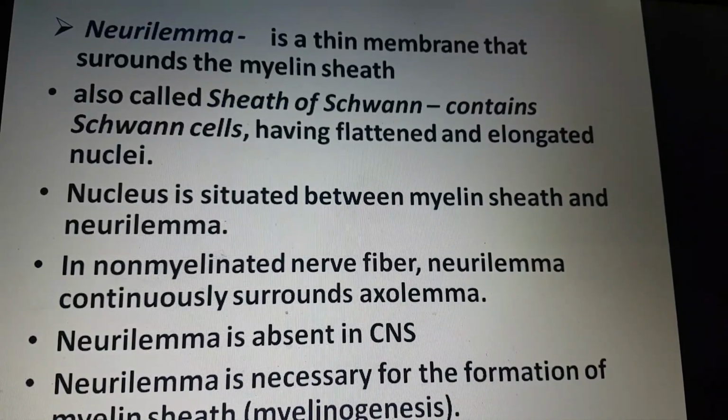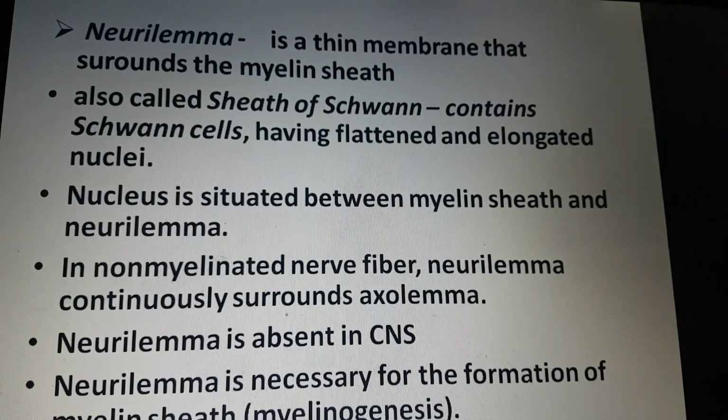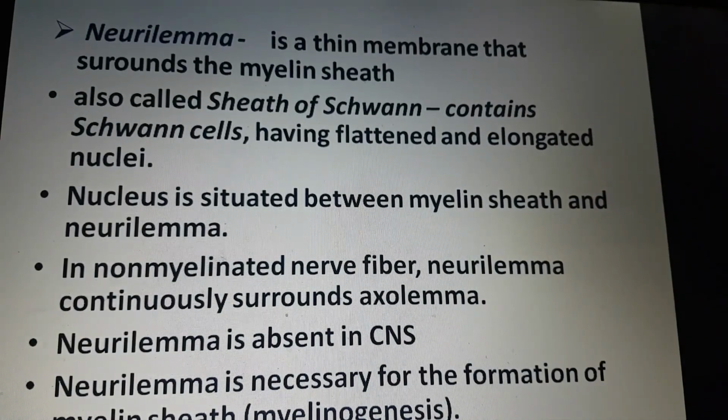There is another term, which is neurolemma. What is this? Surrounding the myelin sheath, there is a thin membrane called the neurolemmal sheath, which is also called the neurolemma or sheath of Schwann. This contains Schwann cells, which have flattened and elongated nuclei. The cytoplasm is thin and modified to form the thin sheath of neurolemma, enclosing the myelin sheath. One nucleus is present in each internode of the axon. The nucleus is situated between the myelin sheath and neurolemma.